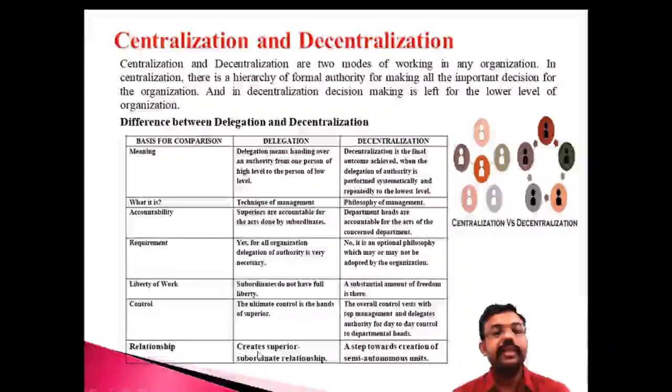The relationship creates a superior-subordinate relation. That is a step towards the creation of a semi-autonomous unit. That means here there is freedom, liberty. Freedom is more. So it is a step towards the creation of the semi-autonomous unit. So these are the basic differences between delegation and decentralization.